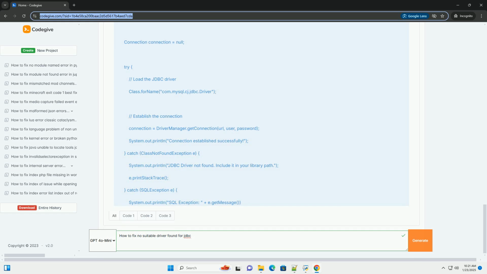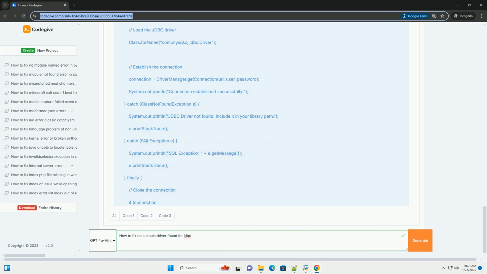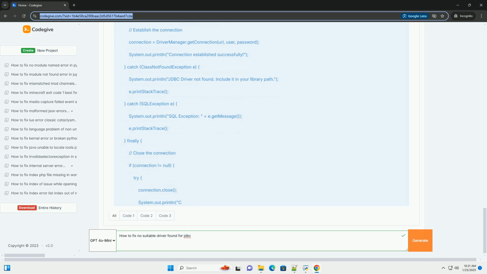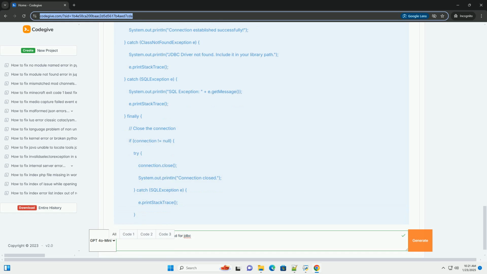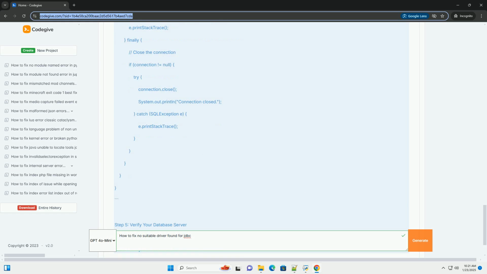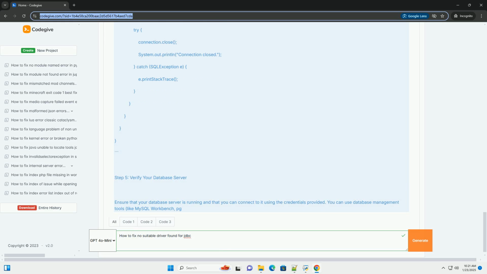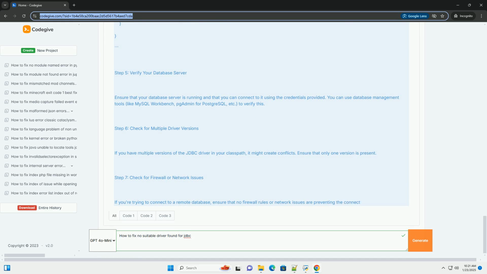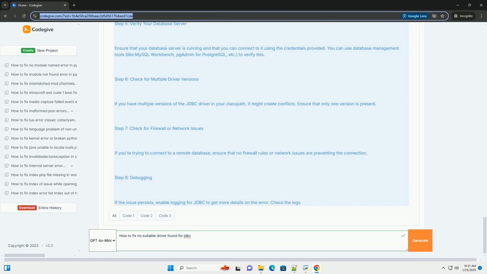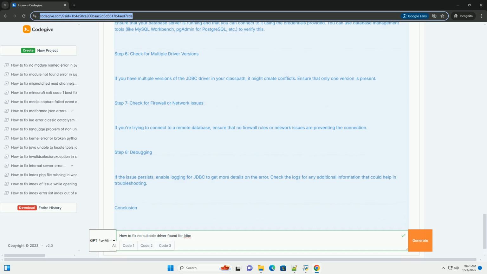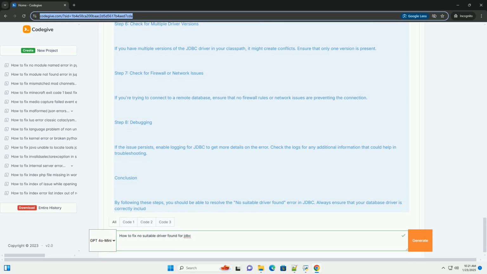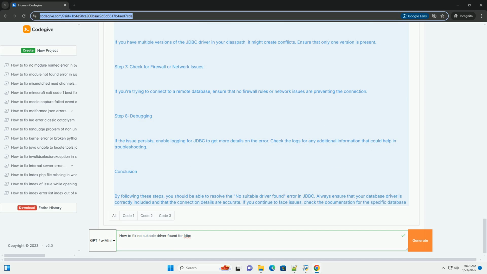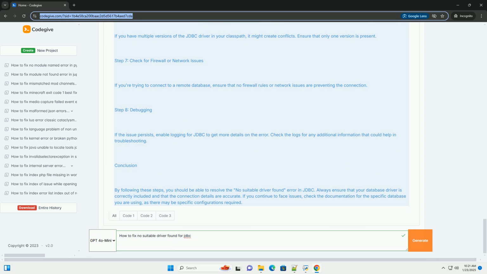Step 1. Ensure the JDBC driver is included. 1. Add the JDBC driver to your project. If you're using Maven, ensure the correct dependency is added to your pom.xml. For example, for MySQL, you would add: If you're not using Maven, download the JDBC driver, for example MySQL Connector/J, and add the .jar file to your classpath.